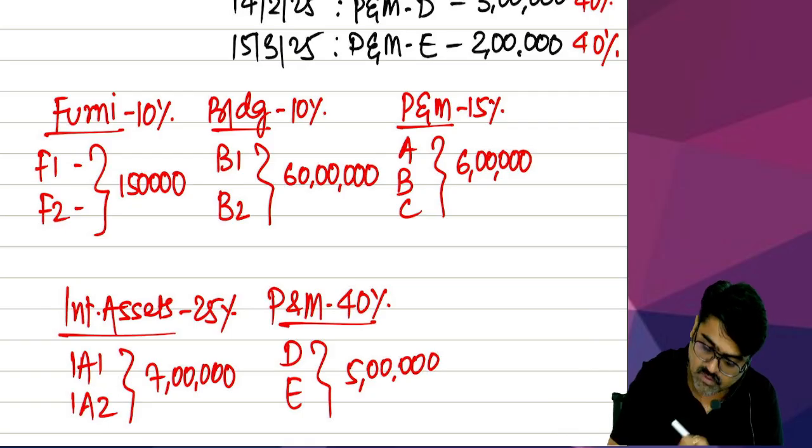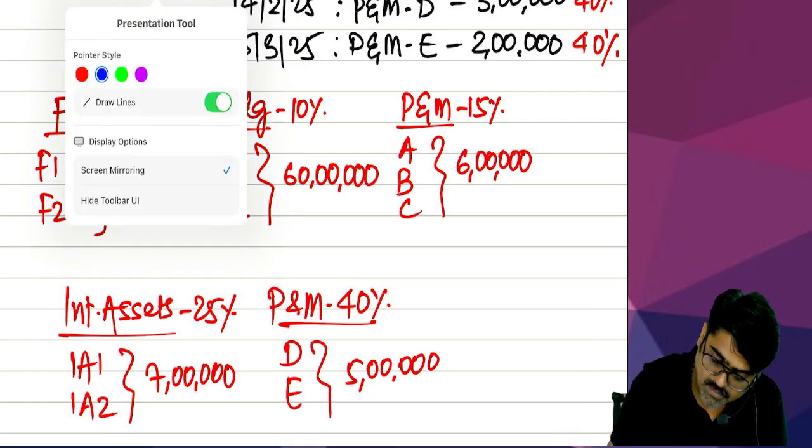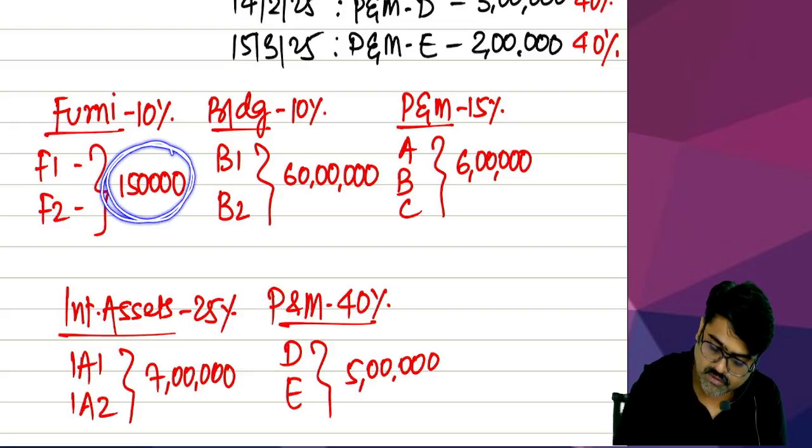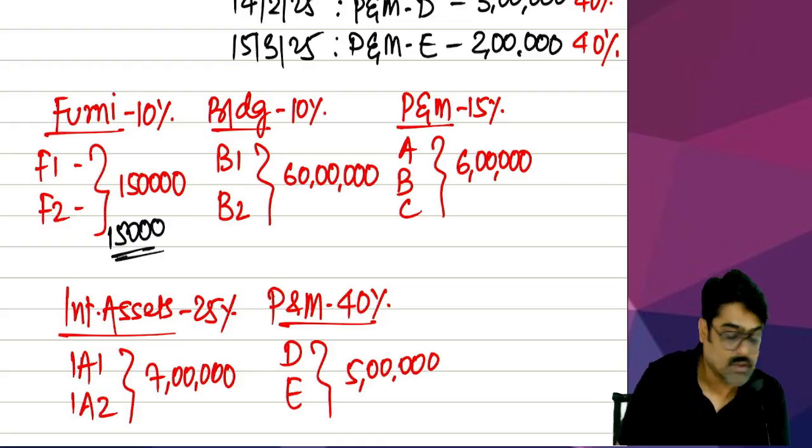How much depreciation will be on this block? Come on, tell me. How much depreciation on this block? 10%. So how much will be the amount of depreciation here? 15,000 depreciation. Yes or no?